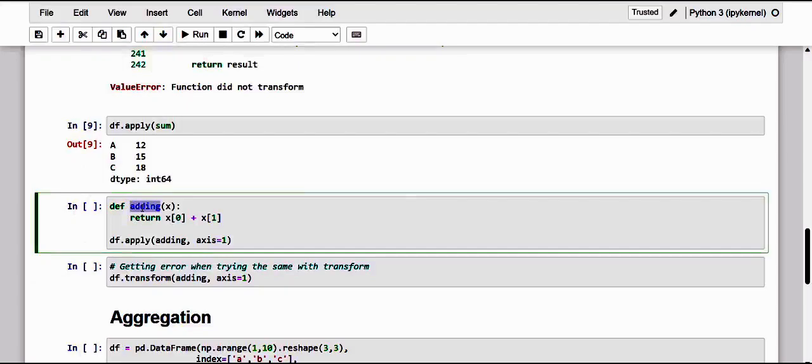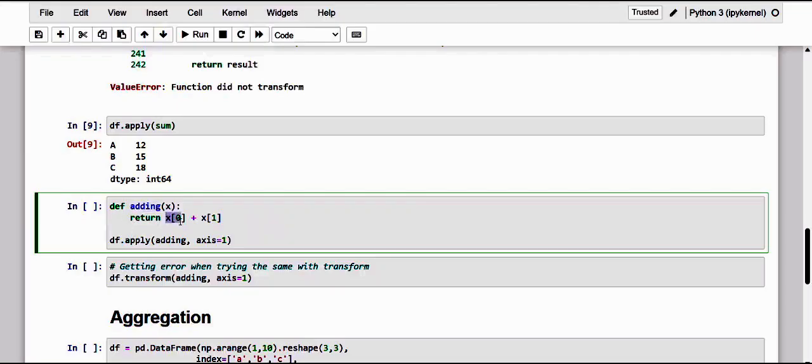Here, another difference which we want to discuss with the apply method is that the transform method does not have access to other columns, while this transform receives one single series or one single column. However, this apply method has no such limit. But in the transform method, it works only with a single column. Kindly have a note of it.